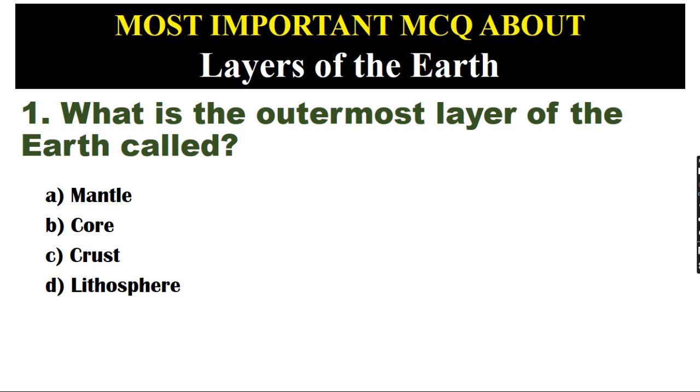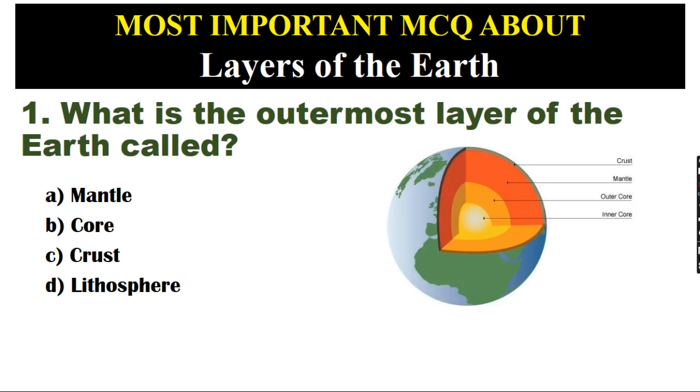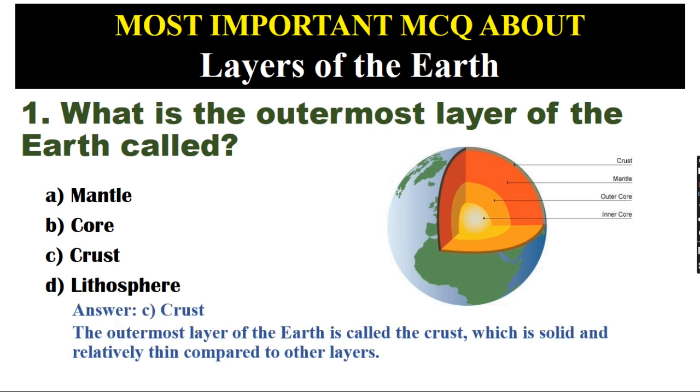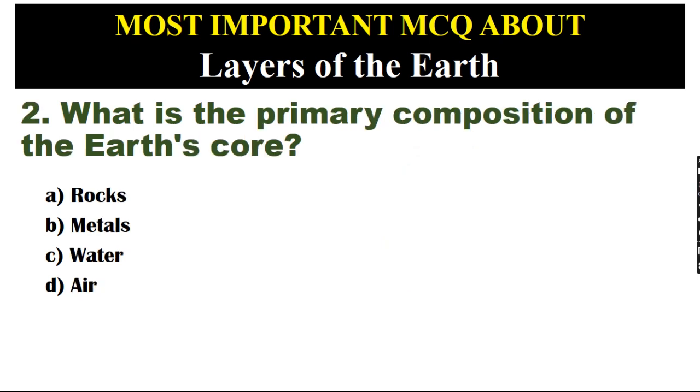What is the outermost layer of the Earth called? A. Mantle. B. Core. C. Crust. D. Lithosphere. Answer: C. Crust. The outermost layer of the Earth is called the crust, which is solid and relatively thin compared to other layers.